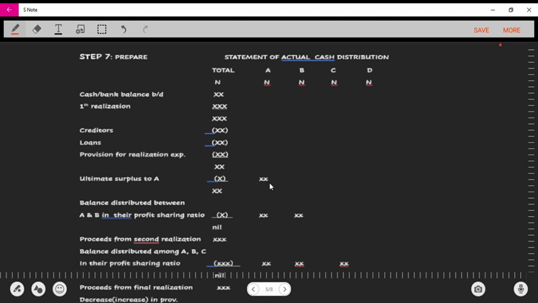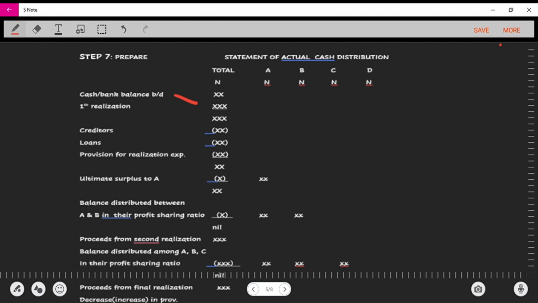So now, just to give an overview of this format before we go into the actual solving, the statement of the actual cash distribution, this is where we're actually distributing it. As you can see here, at this point, this is the cash at bank.